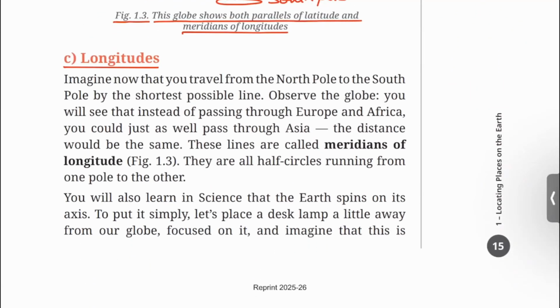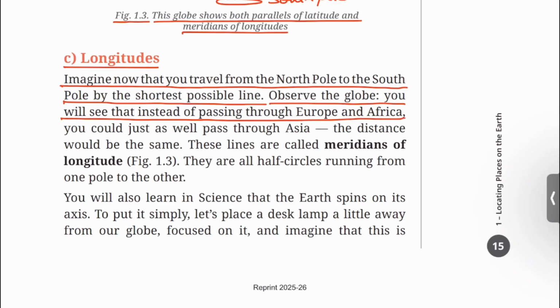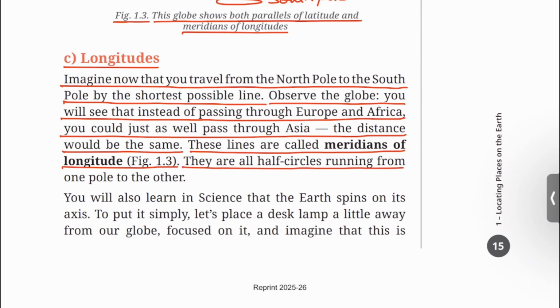Now see longitudes. Imagine now that you travel from the North Pole to the South Pole by the shortest possible line. Observe the globe. You will see that instead of passing through Europe and Africa, you could just as well pass through Asia. The distance would be the same. These lines are called meridians of longitude. Figure 1.3. They are all half circles running from one pole to the other.